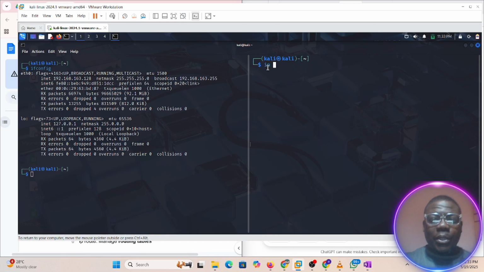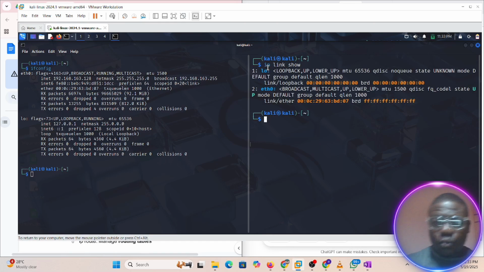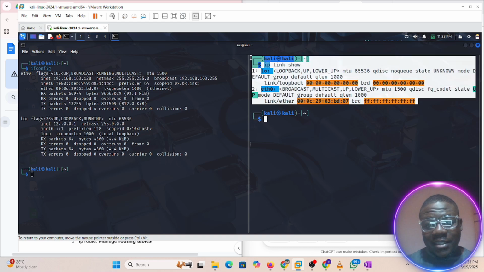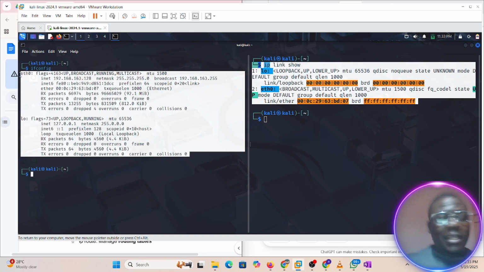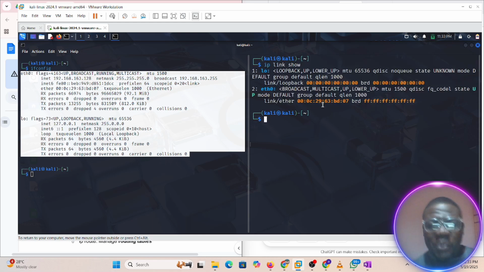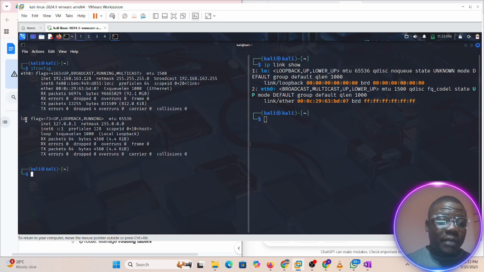Let's do ip link show. Now let's compare this to this. This is a bit prettier compared to the plain text, a bit more well fonted. If we look at it, we have almost the same information. We have lo, which is loopback, the first one, and the second one is our Ethernet 0.